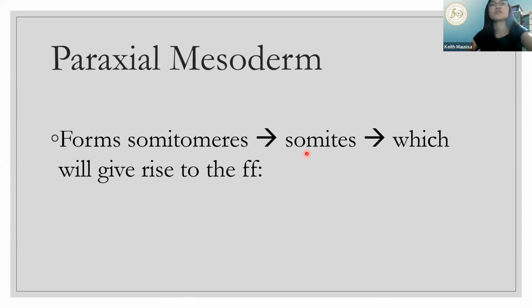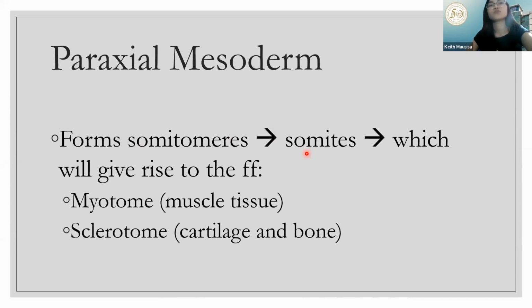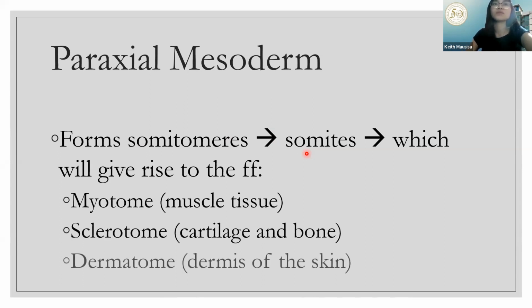It will give rise to the following. Your paraxial mesoderm will give rise to myotome, for your muscle tissue. Your sclerotome, cartilage and bone. And then dermatome, dermis of the skin. This is not the pure description of what myotome, sclerotome, dermatome is.